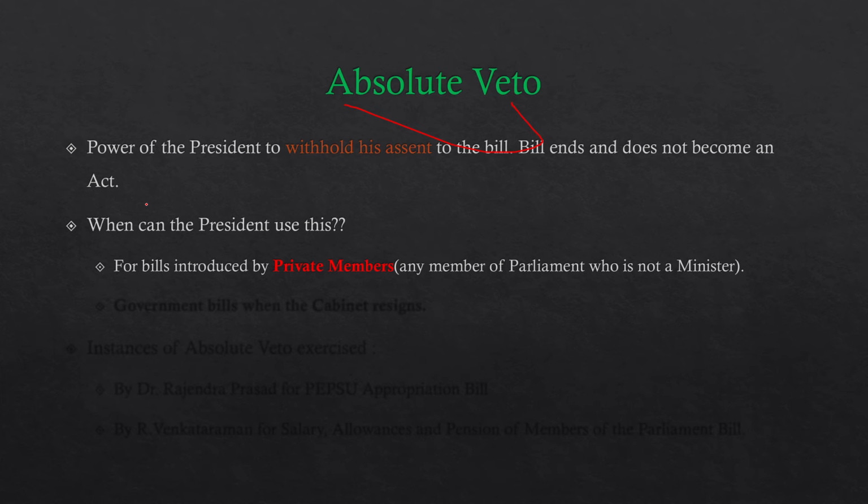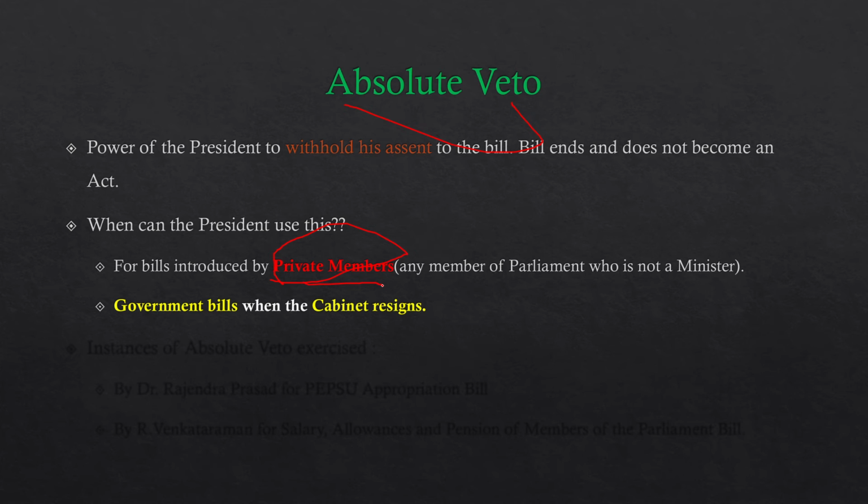It can be used for the bills which are introduced by the private members. So this is something that you need to take care of, that it is only for the bills that are introduced by the private members. And who really are the private members? The private members are the ones who are members of the parliament, but they are not ministers. So on any bill that is introduced by private members, the president can use his absolute veto. Now he can also use it on government bills when the cabinet has resigned. Okay.